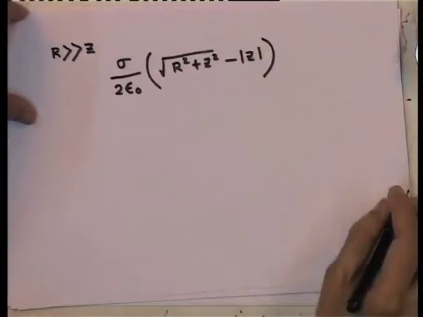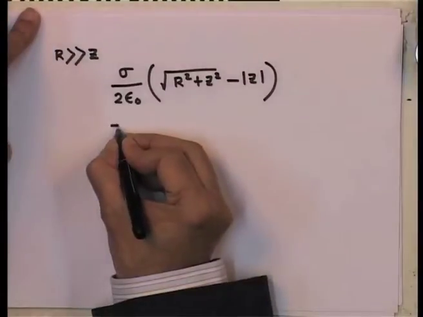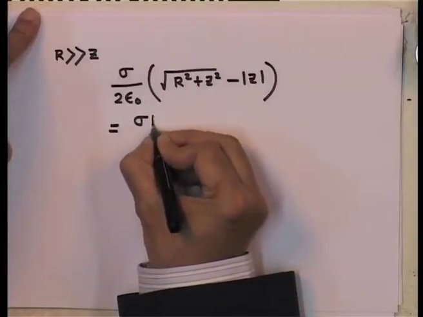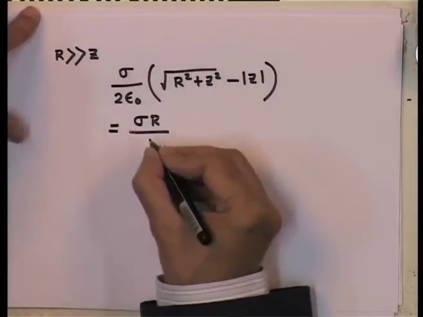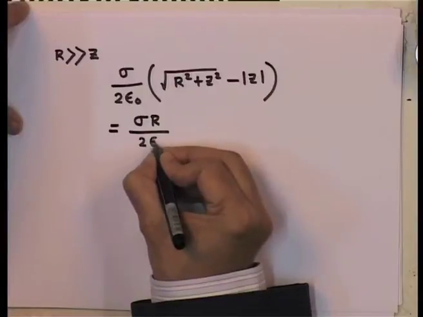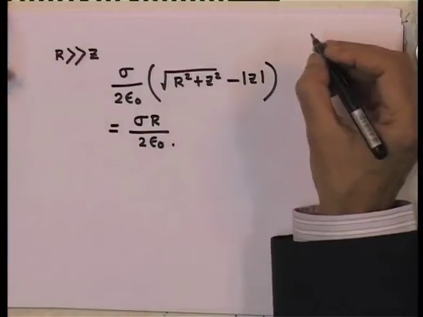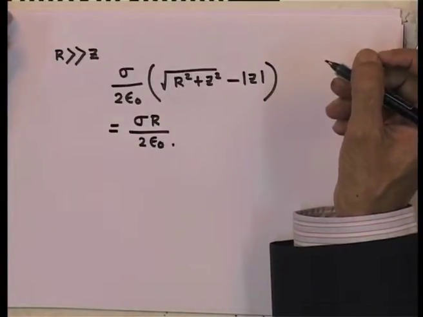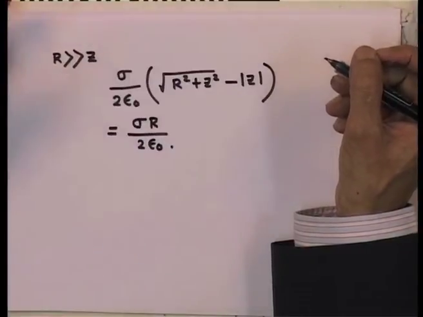If z is very small, then this is simply equal to sigma r divided by 2 epsilon 0.